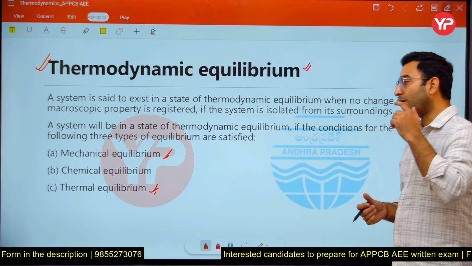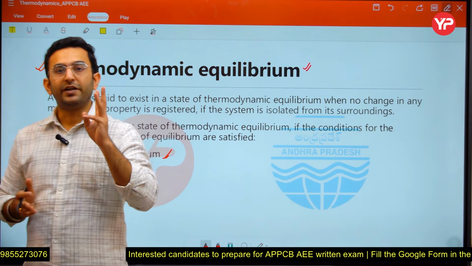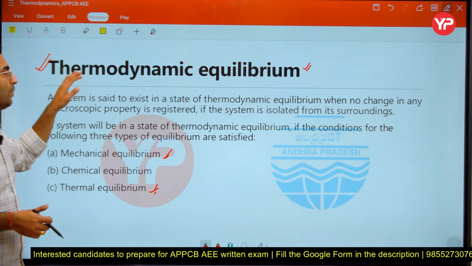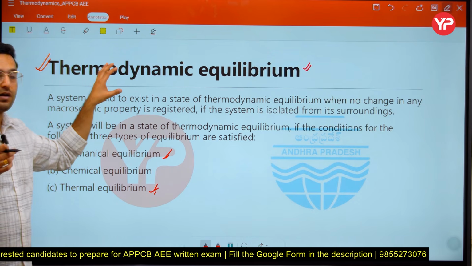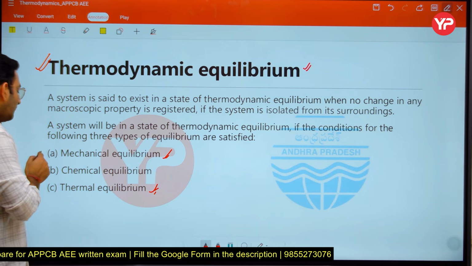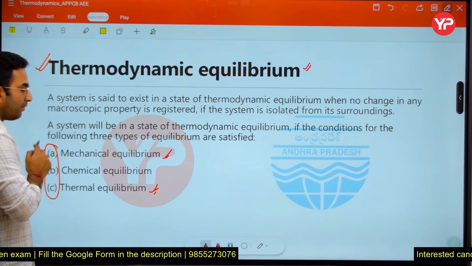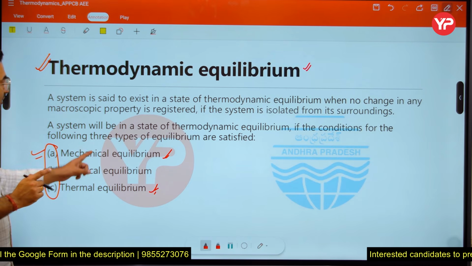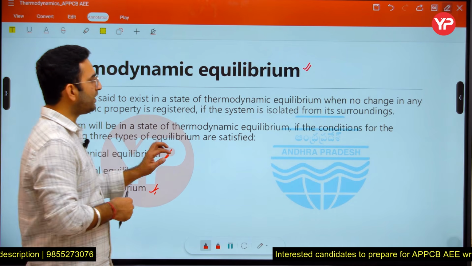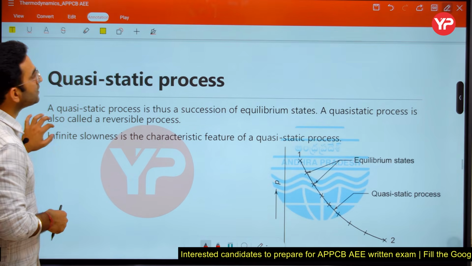So in order to maintain the thermodynamic equilibrium between the system and surrounding, these three conditions must be satisfied. That definition is very, very important for you, okay. They normally ask what is the practical example of thermodynamic equilibrium, what is the definition of thermodynamic equilibrium. So just make sure that whenever a thermodynamic equilibrium has to be established, these three conditions must be satisfied, okay? So that is very, very simple. Now, let us move toward the next part.